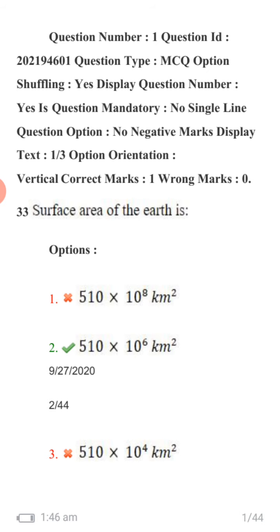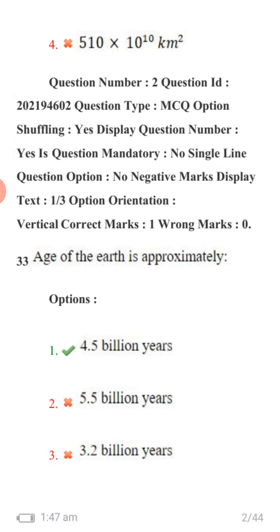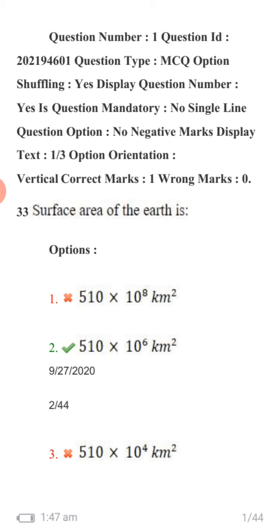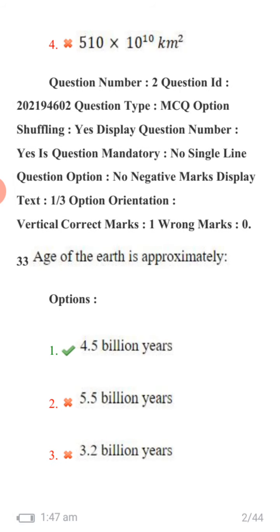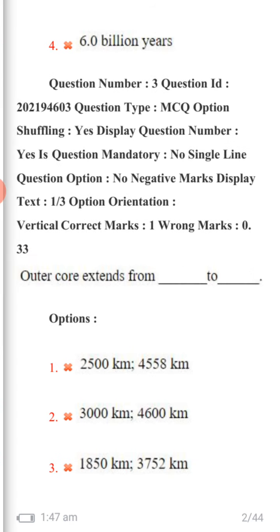Okay, 510 is common, but the options are 10 to the power of 8, 10 to the power of 6, 10 to the power of 4, like that. The correct answer is 10 to the power of 6. Okay, 510 into 10 to the power of 6 kilometer squares. Next question: age of the earth is approximately 4.5 billion years.